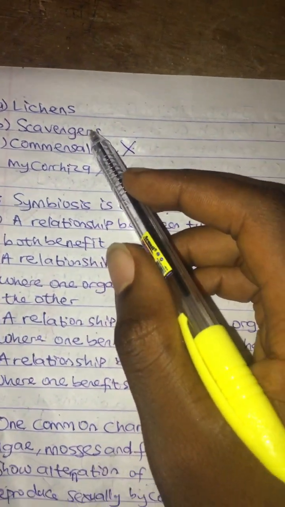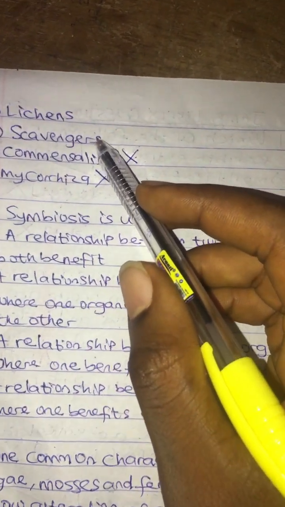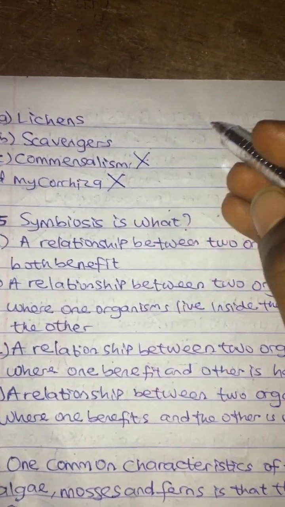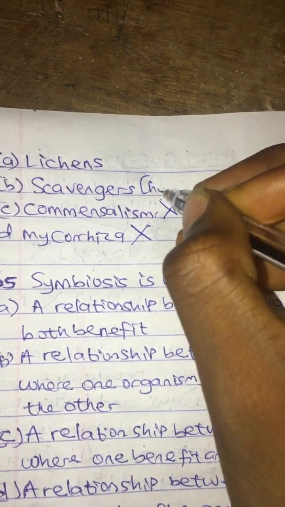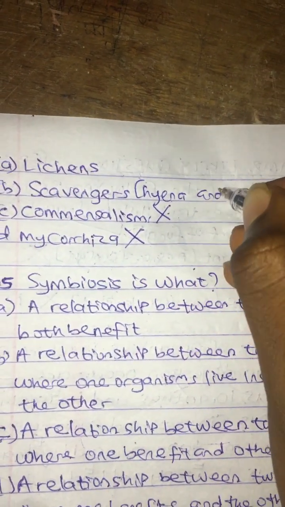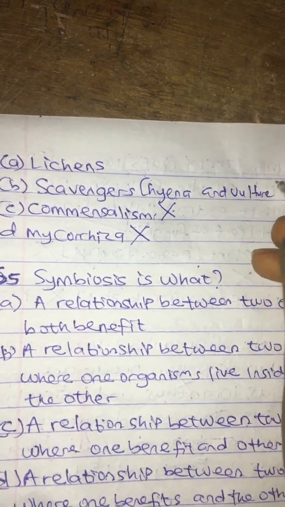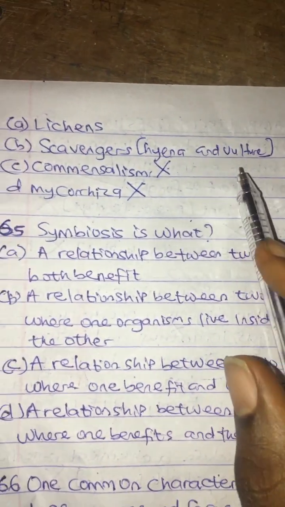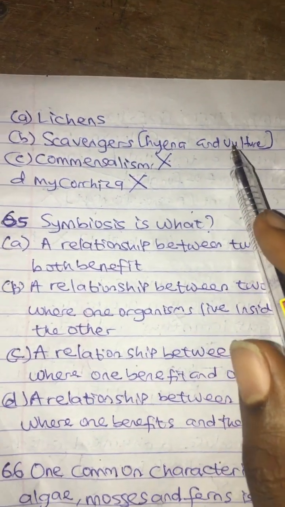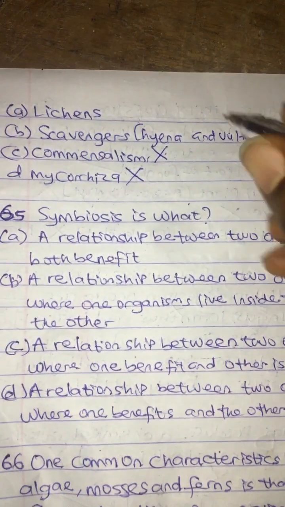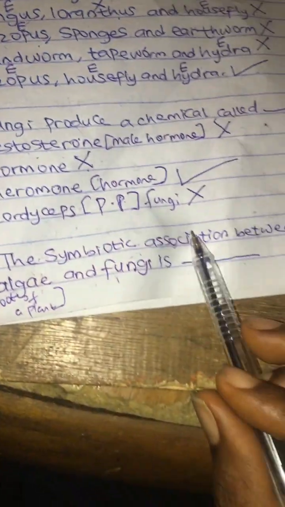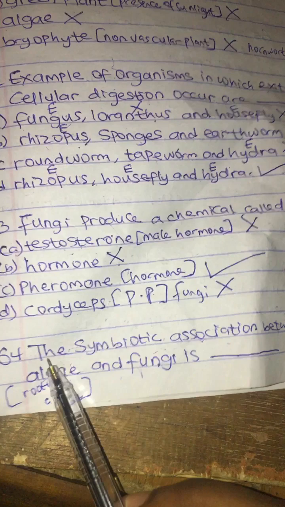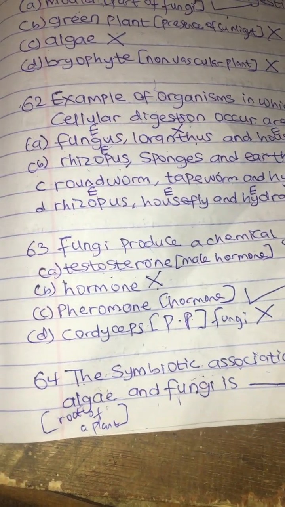Scavengers are animals like hyena and vulture. They feed on decayed organisms or dead animals, which is wrong. Lichens is the correct answer. Lichens is the symbiotic association between algae and fungi.